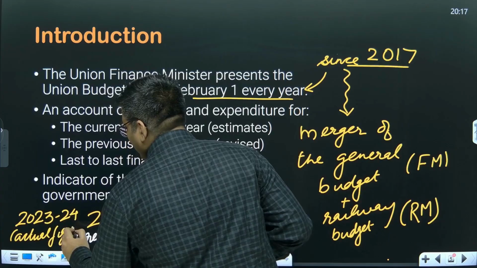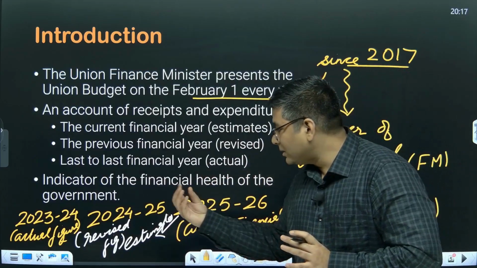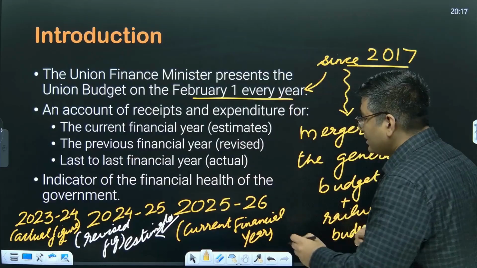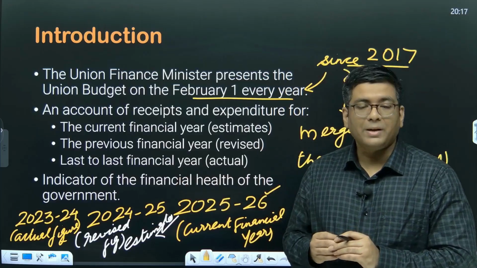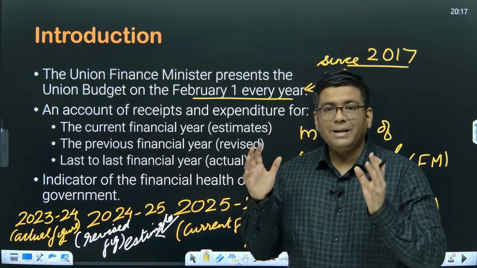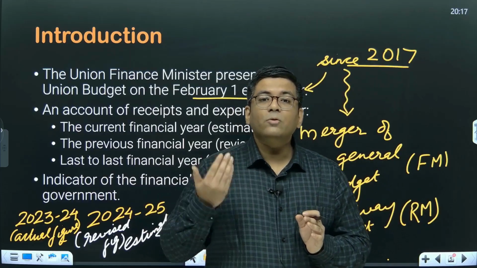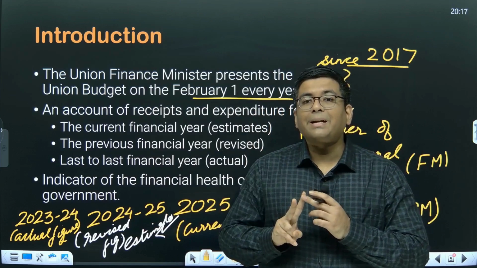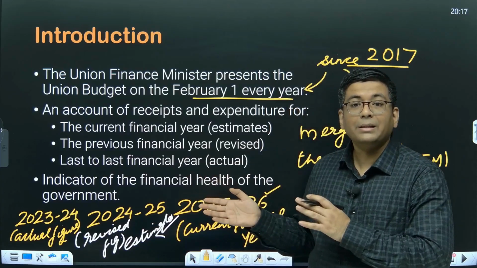So when you talk about a budget document, it basically comprises these 3 years, of which the most important one is the current financial year, which will begin from 1st of April. This budget becomes important because it is the way in which the government expresses two things. First, what exactly is the expenditure it is expecting to do in the coming year.